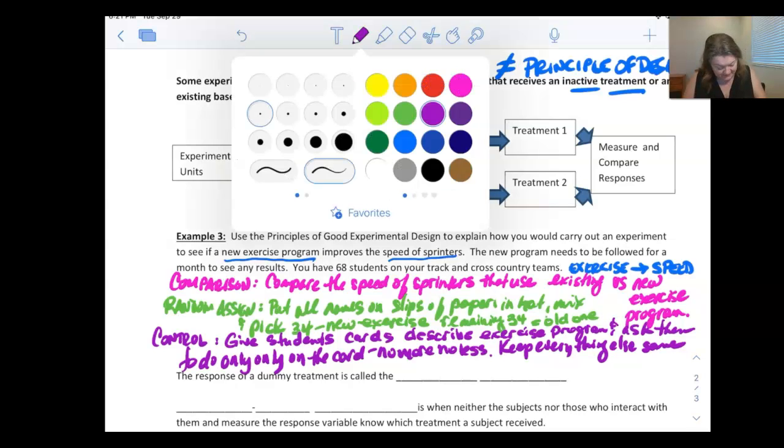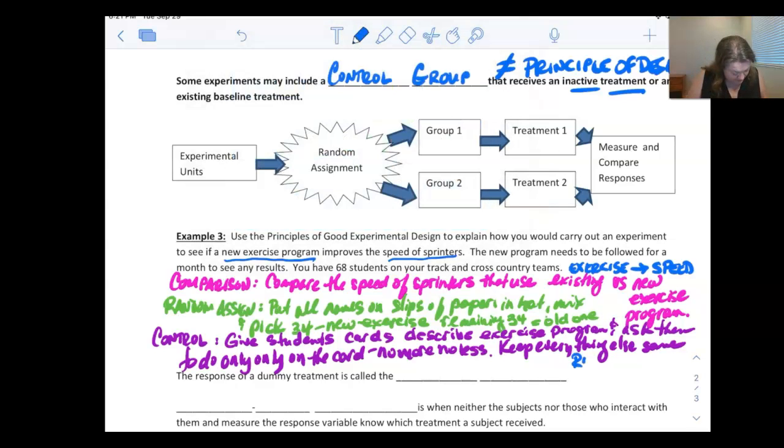And then the last one, where am I going to fit replication? I'll put it over here. Replication is just me saying I've got enough in each group to handle any variability. So I'm going to say it was repeated 34 times in each group. Wow, I'm running out of room. Okay, repeated 34 times in each group. So we just did that. Those are our 4 design features.